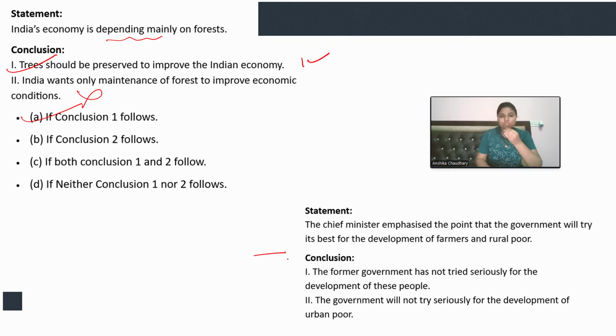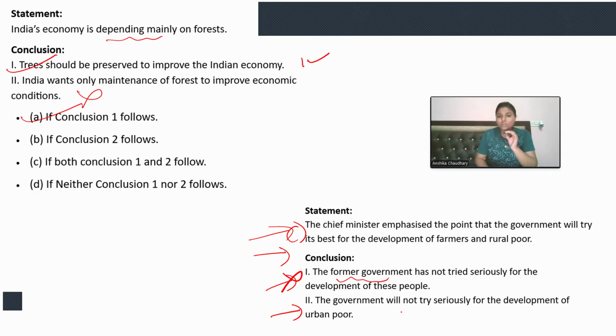Okay. Now, the next question is again a statement. The chief minister emphasized the point that the government will try its best for the development of farmers and rural poor. Conclusion 1: the former government has not tried seriously for the development of these people. See, nowhere in the statement is it written that the former government was this type, and that's why the current government is applying these strategies. About the former government, there is nothing written in the statement. How can we conclude anything, right? So conclusion 1 will not follow.